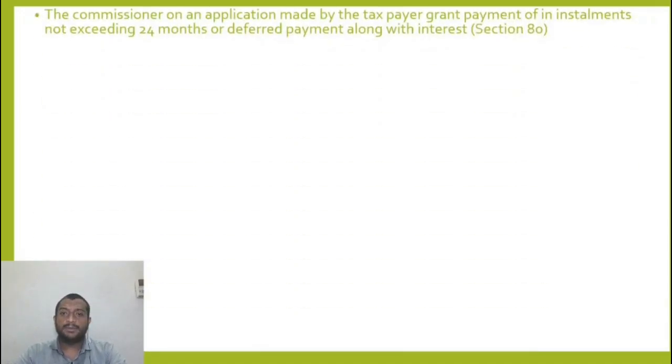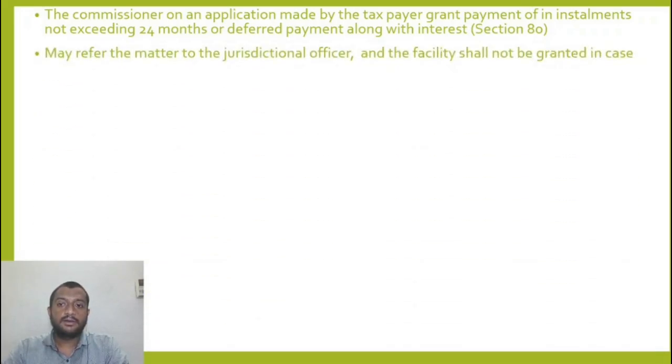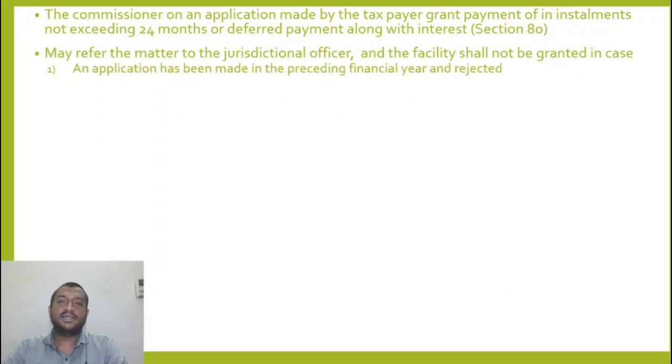The commissioner, on an application made, may grant payment. So an application can be made for payment in installments also, for a maximum period not exceeding 24 months. He can grant only when the following conditions are satisfied. What are those? In any of the previous years, if an application was made and it has been rejected, then now I will not grant an application for installment. If it was rejected in any of the preceding financial years, I will not grant an application for payment in installments now. Alright.